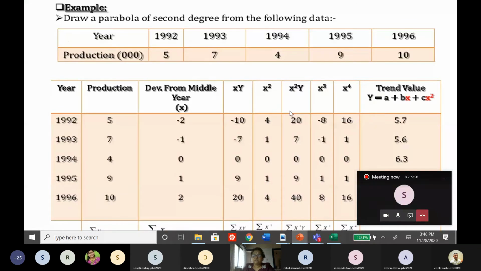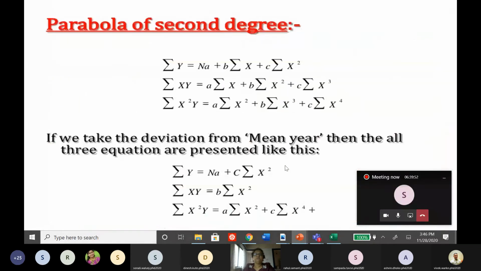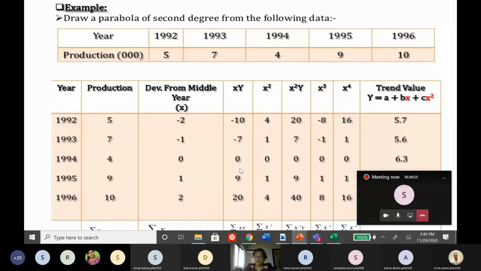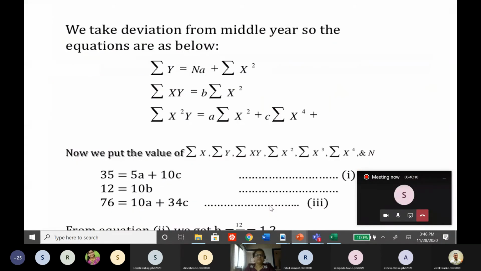And with the help of this table, we can substitute these values in this set of equations. All these values are now known to us. N is known, 5. Summation x square is 10. Why is it 10? Summation x square: 4 plus 1, 4 plus 1, 10. Then summation x cube, this is xy, it is 12. Summation x square is 10. This is x square y. Summation x square and summation x raised to 4.